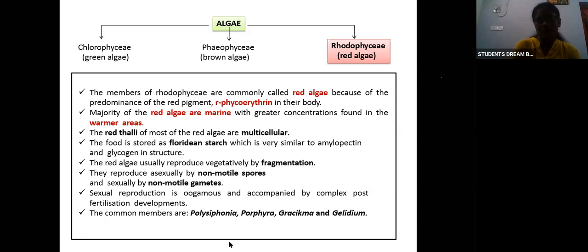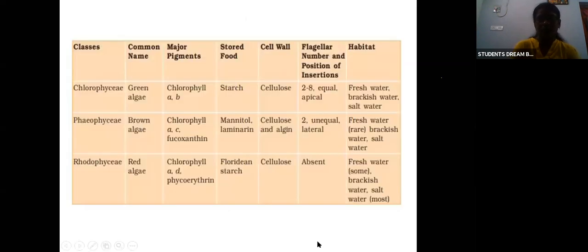Okay, so we'll see what the major differences are between these three algae. The common names are Chlorophyceae, the green algae; Phaeophyceae, brown algae; and Rhodophyceae, which means red algae. What are the major pigments present? Chlorophyceae has chlorophyll A and B, Phaeophyceae has chlorophyll A, C, and fucoxanthin, and Rhodophyceae has chlorophyll A, D, and phycoerythrin. So this is the difference in the pigment.